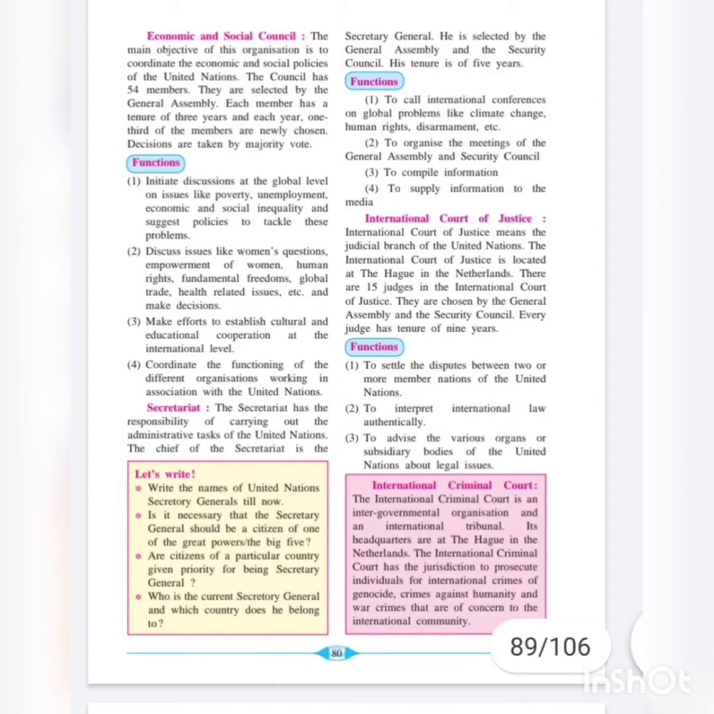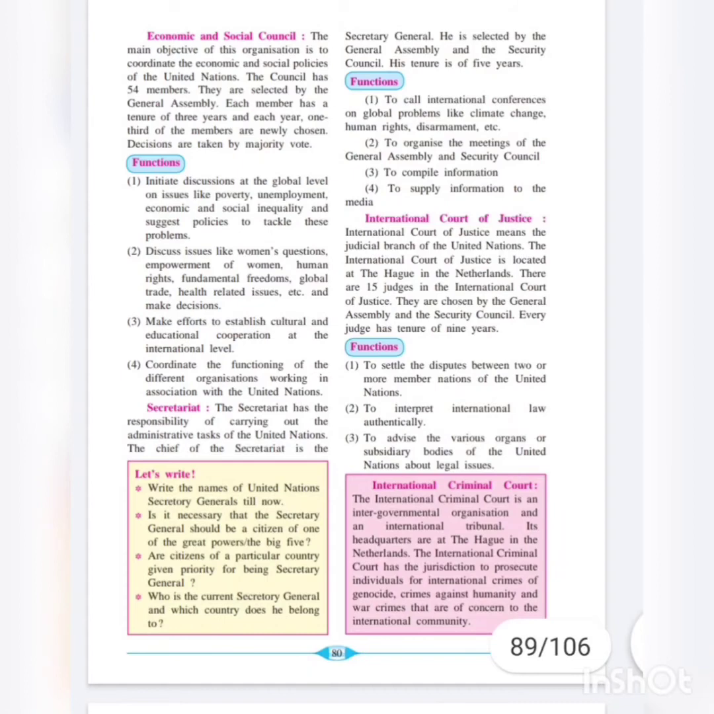Third, to advise the various organs or subsidiary bodies of the United Nations about legal issues. Now we have studied that 6 organs are there, and any subsidiary bodies or other agencies, if they need any legal advice, that can be provided by the International Court of Justice.